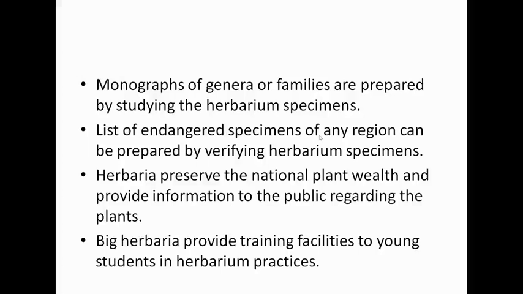A list of endangered specimens of any region can be prepared by verifying herbarium specimens. An endangered species is a species that is very likely to become extinct in the near future, either worldwide or in a particular region.